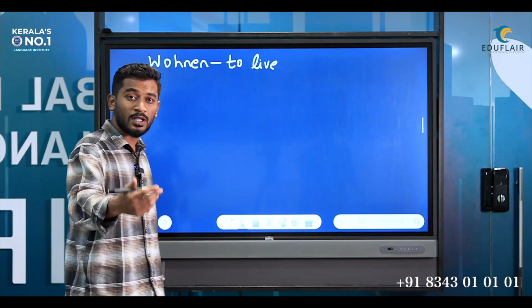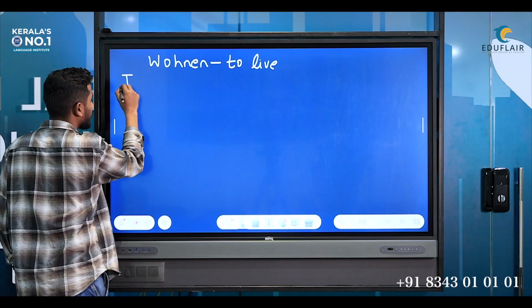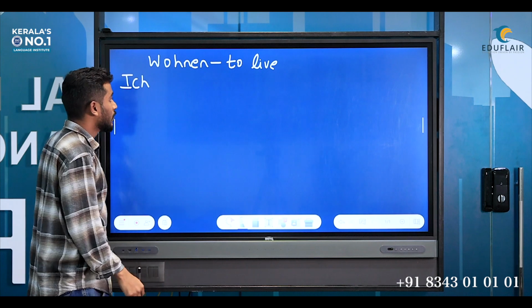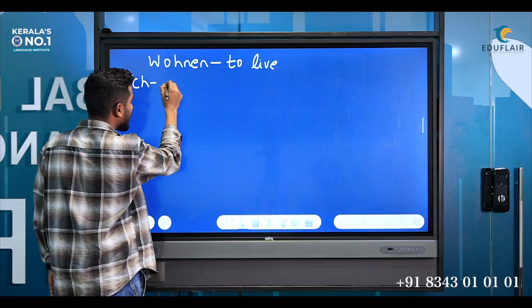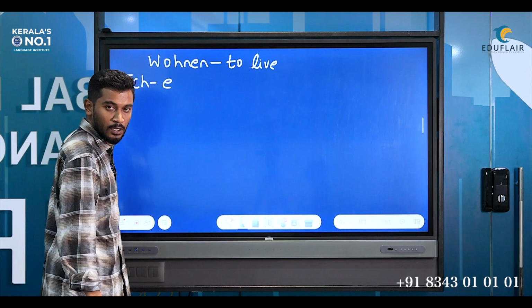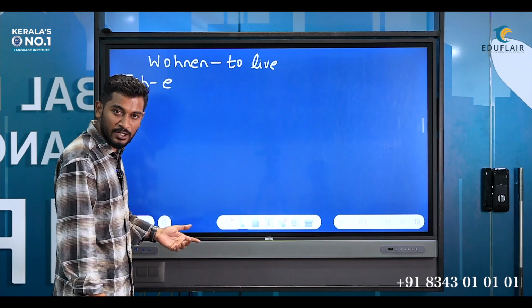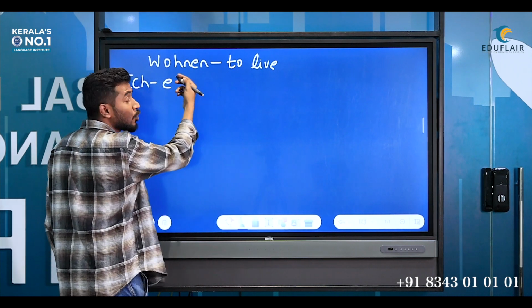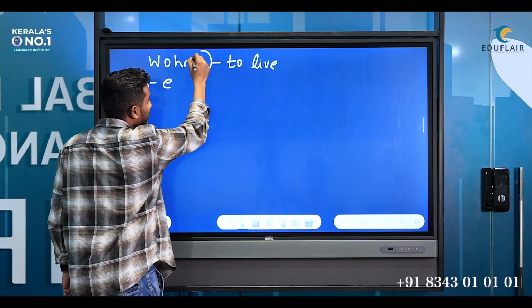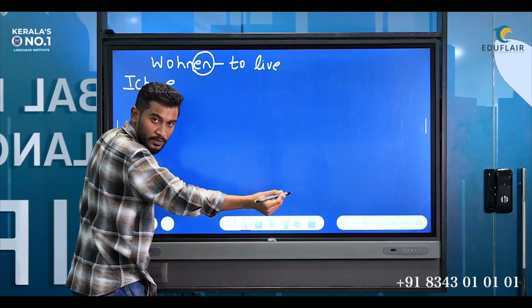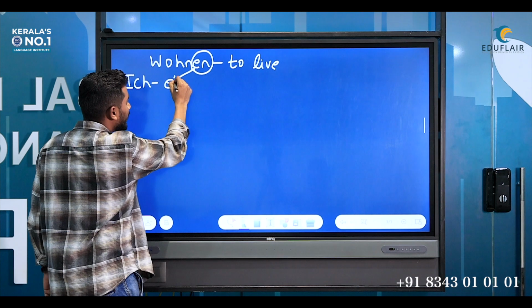Suppose the subject is ich. With that, the ending we have is e. When we write a sentence with ich, we conjugate the verb. That is, this en part is removed and we put this ending.